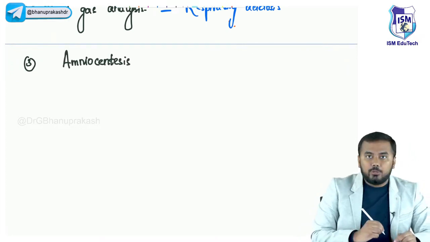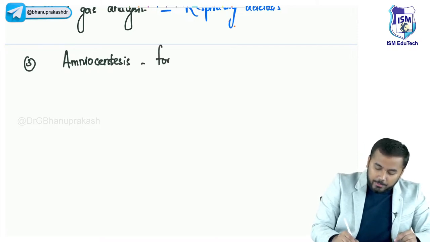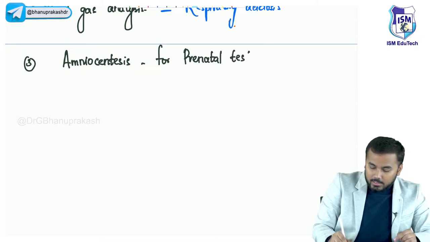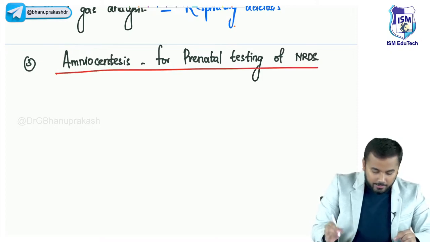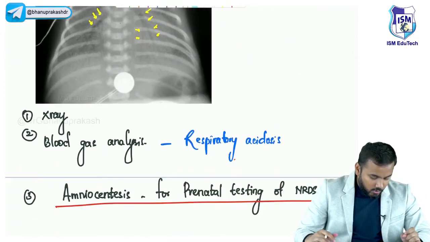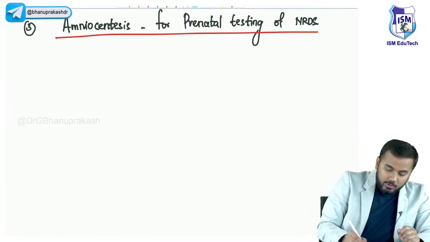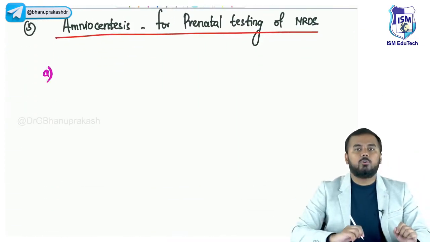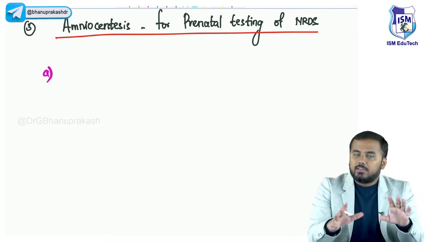Amniocentesis. You do amniocentesis for what? For prenatal testing of neonatal respiratory distress syndrome. Okay? What is this amniocentesis? In this amniocentesis, the first important thing you need to know is that within the surfactant, we have got two important things.